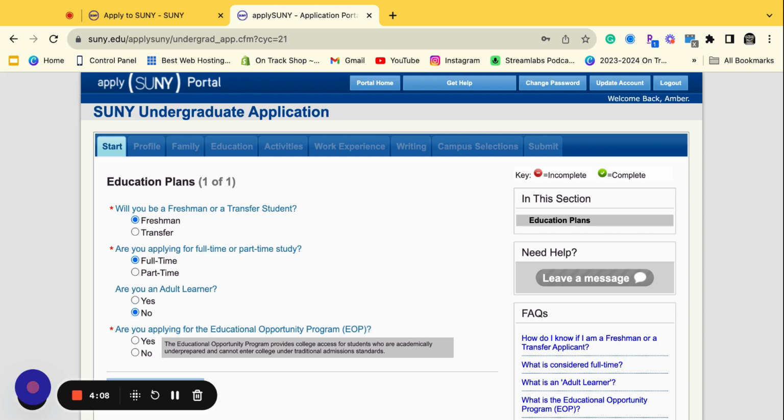So the first thing that they're asking you is, will you be a freshman or transfer student? I put freshman. Are you applying for full-time or part-time study? I put full-time. Full-time usually gives you full-time money, full-time financial aid. So I'm going to put myself as a full-time student so I can get access to all the aid that I need. Are you an adult learner? If you are in high school right now, you are not an adult learner, right? You would put no.